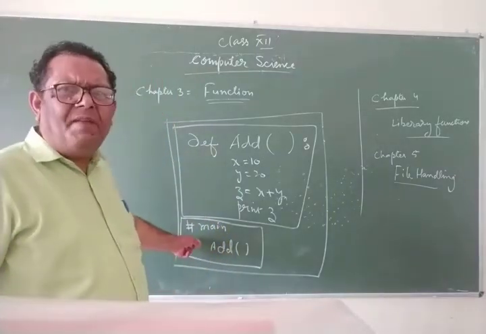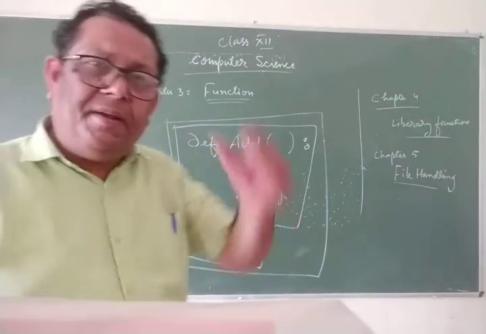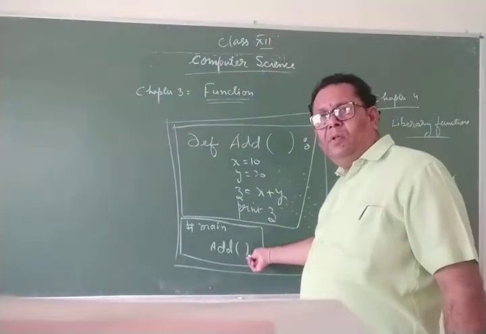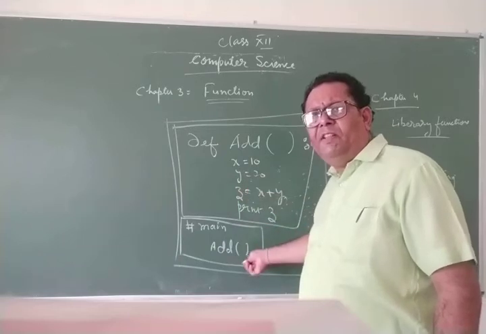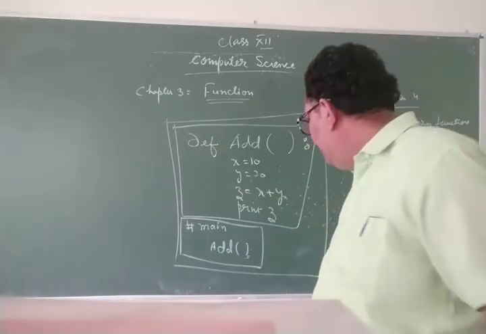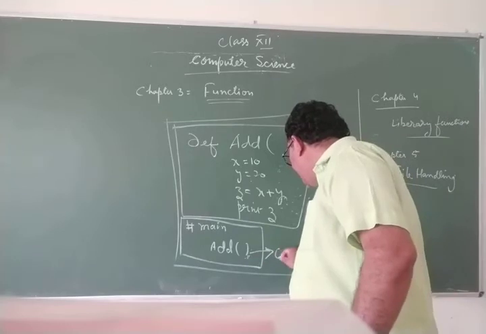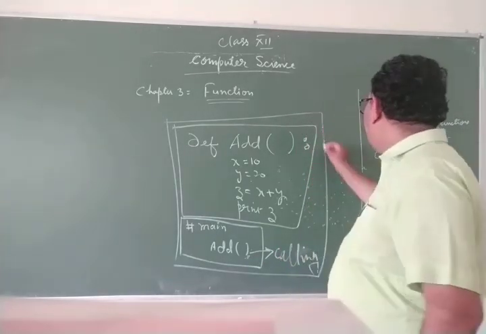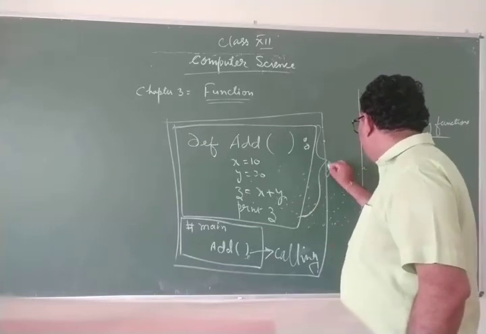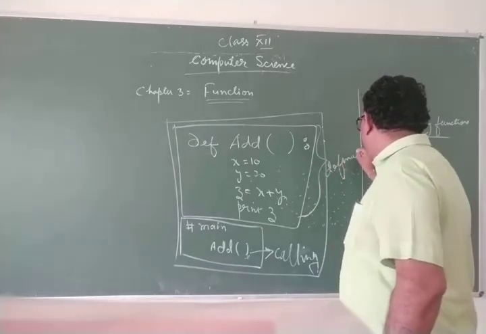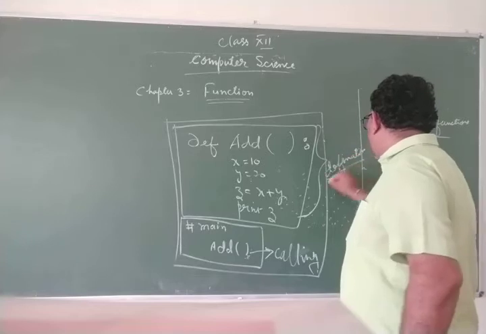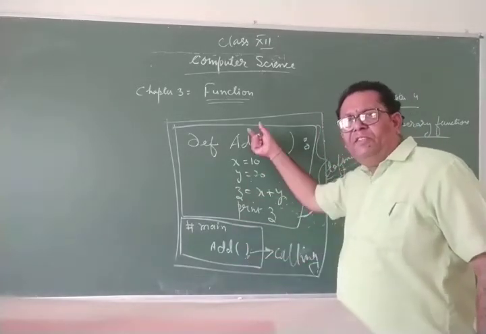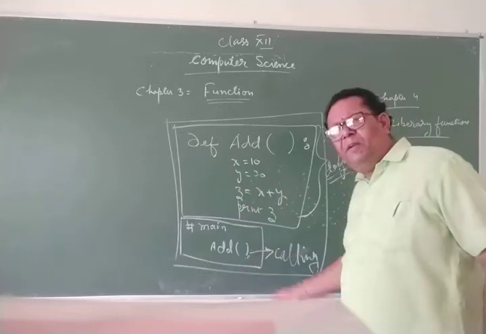Now you see the main. In main what I did, in the function main, I call the function add. So this function will execute only when the function add is called. Therefore, this is a calling statement. And this whole is the definition. This is the function definition statement. This is a calling statement. The function add has been defined here, and the function add has been called here.